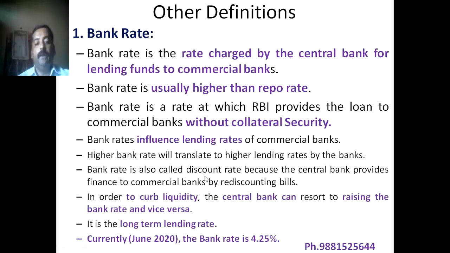In another way, bank rate is also called discount rate because here the bank need not give any collateral security.